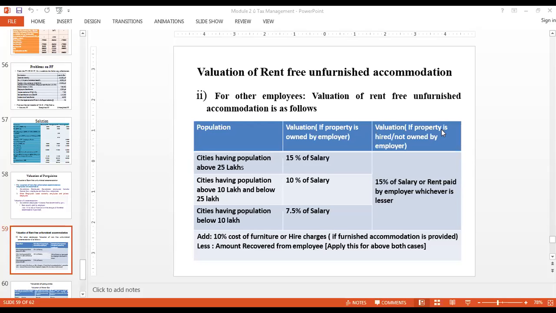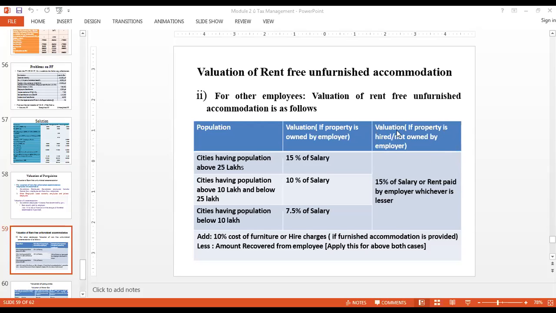See, it is not possible for every company to own properties in every city that it operates in. So in such case, what does the company do? They take some properties on lease. Generally, they take a building which has around 20-25 flats. They take the entire building on lease. And whatever building is taken on lease, this property is not owned by the employer.